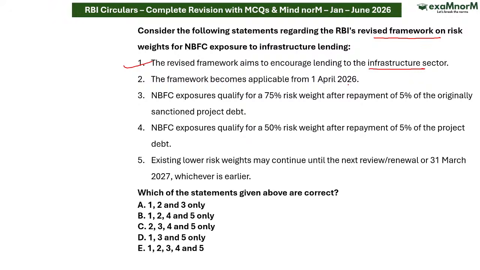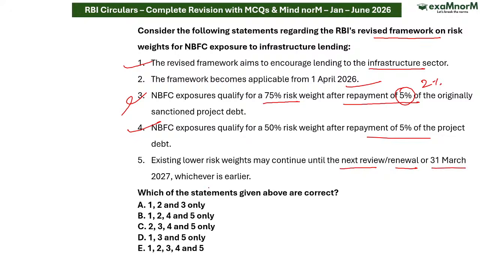Framework becomes applicable from 1st of April 2026. Correct. NBFC exposure qualifies for 75% weight after 5% repayment. No sir, after 2% repayment. After 5% it will be 50%. NBFC exposure qualifies for 50% after 5% repayment. Correct. Existing lower risk weights must continue until next review and renewal